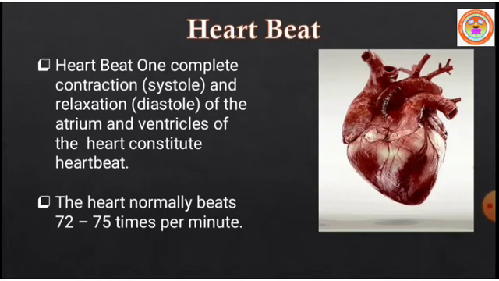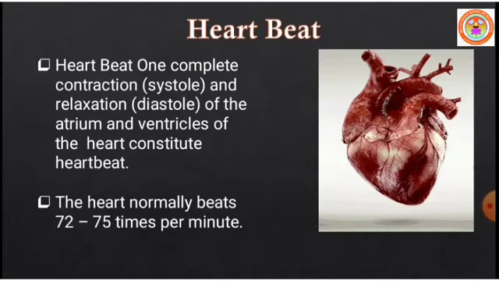What is heartbeat? One complete contraction called systole and a relaxation called diastole of both atrium and ventricles of the heart constitute a heartbeat.